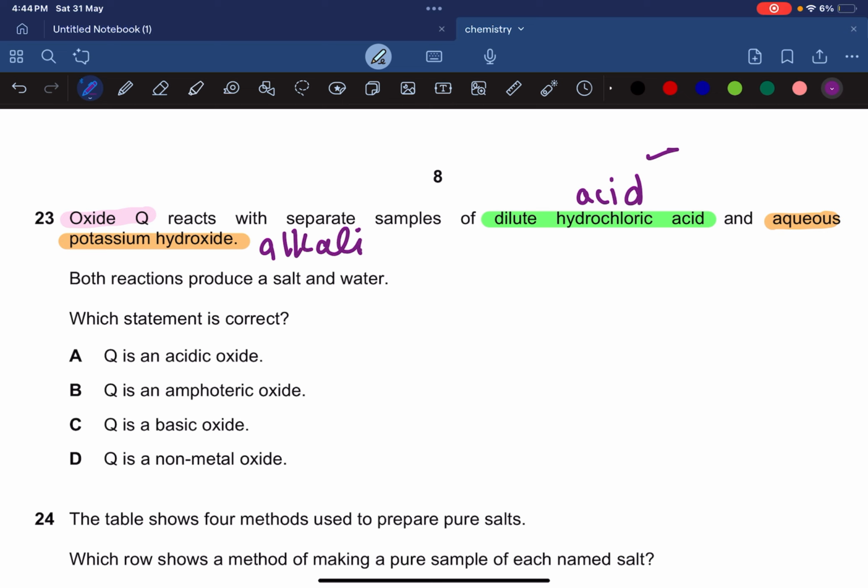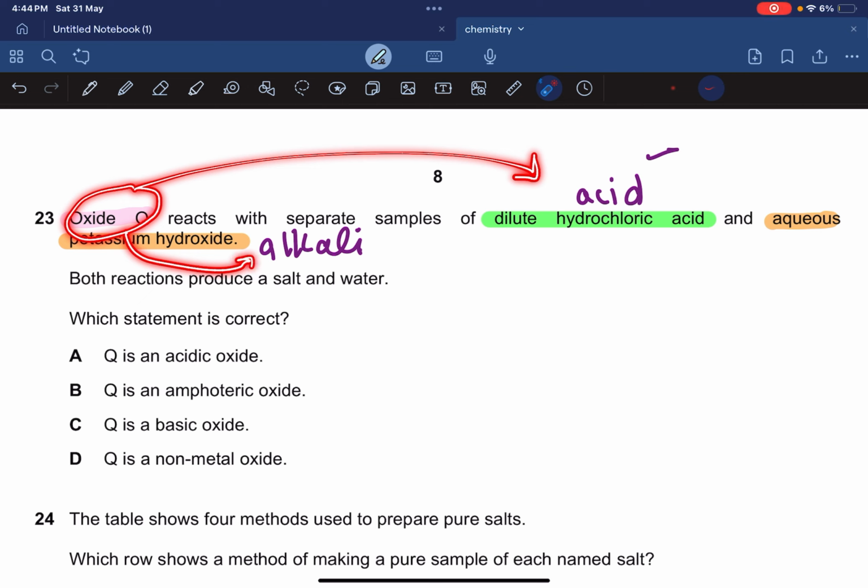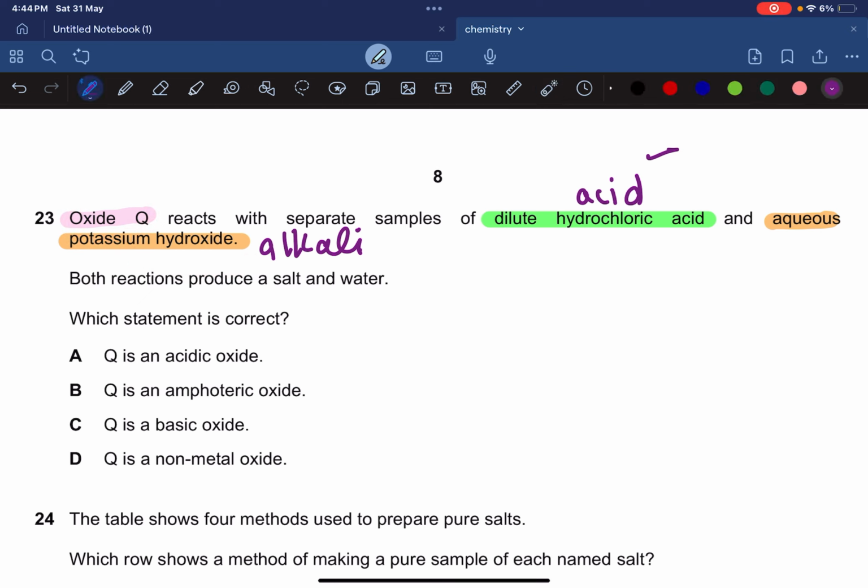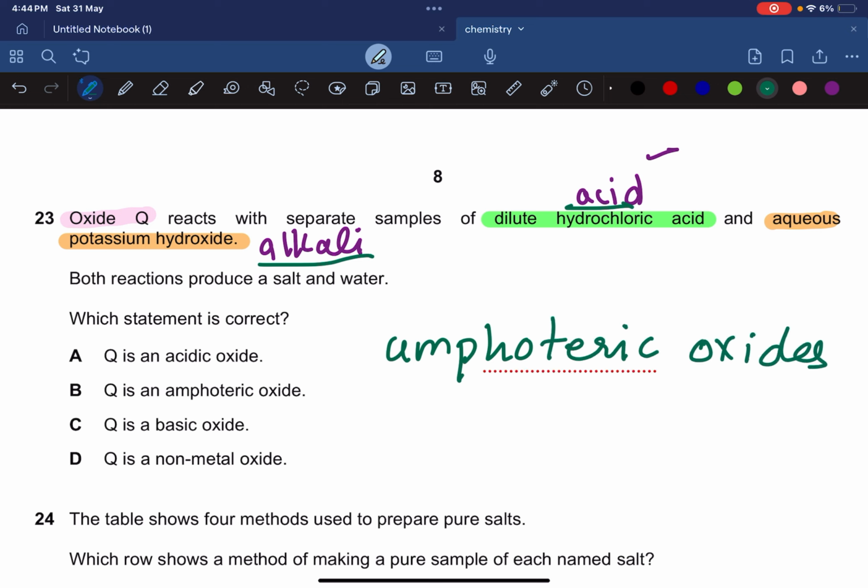So an oxide which reacts with both acid and alkali, what kind of oxide do you consider it to be? It is an amphoteric oxide. So the oxides that react with both acids and alkalis to form salt and water are called your very own amphoteric oxides. Okay, now one thing important about amphoteric oxides is that we have only two amphoteric oxides in our